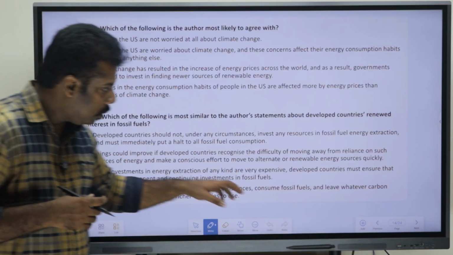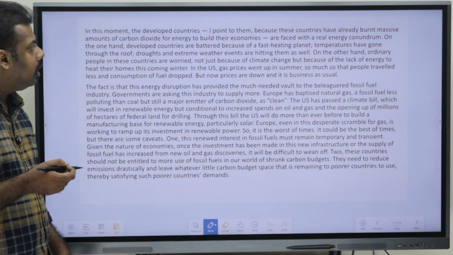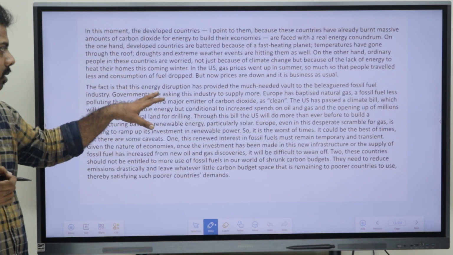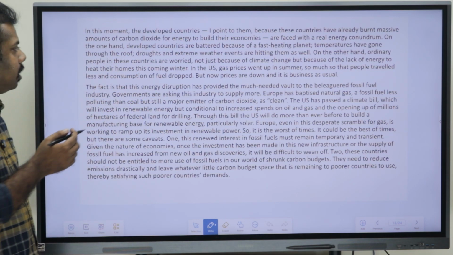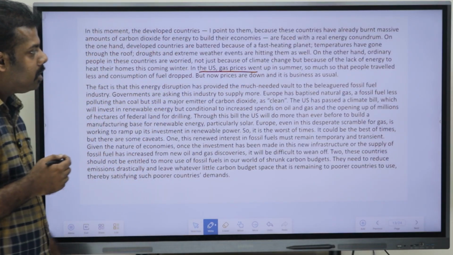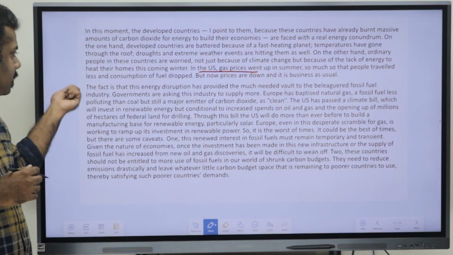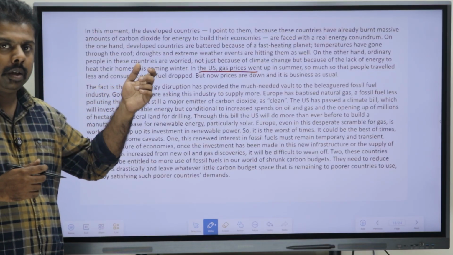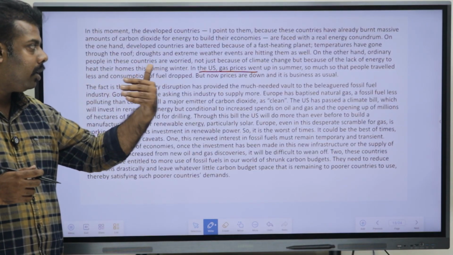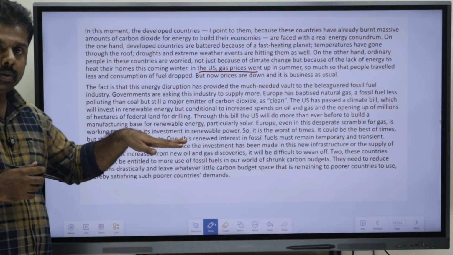Okay. Now, if we go back to the passage here, I think in the first para itself, see, in the US, for example, it has been said the gas prices went up in the summer so much that people traveled less and consumption of fuel dropped. Okay. So, because of the gas prices increasing, people traveled less, and that's why the consumption also decreased.